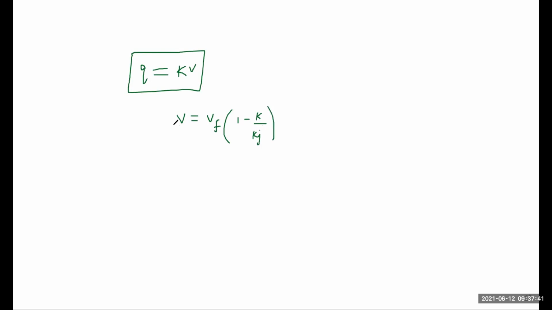Put the value of v in the above equation. So q is equal to k dot vf into 1 minus k by kj.